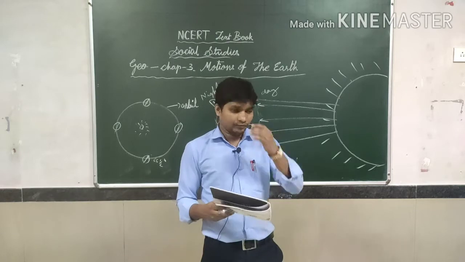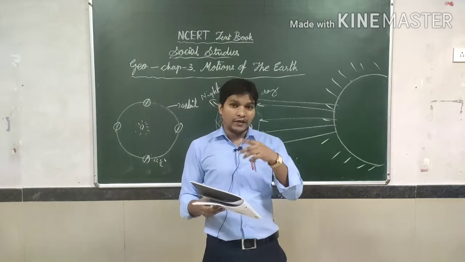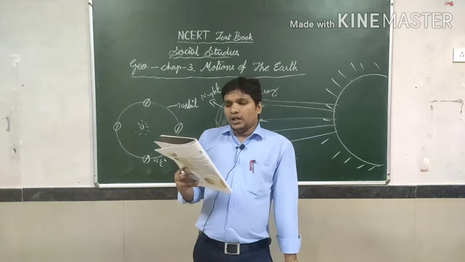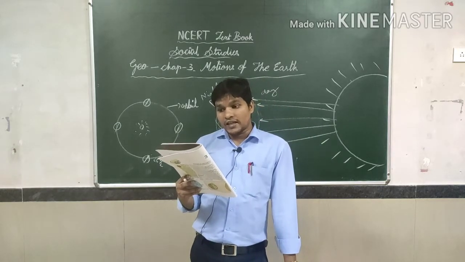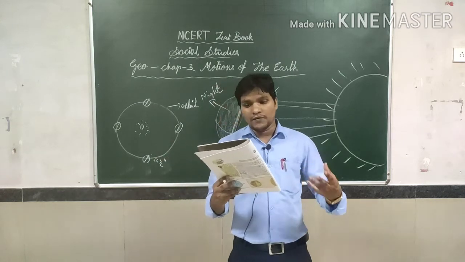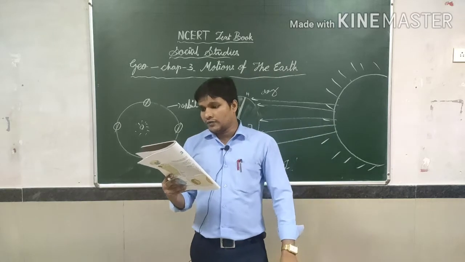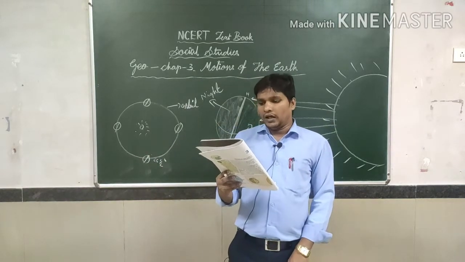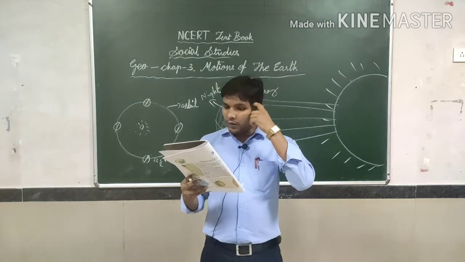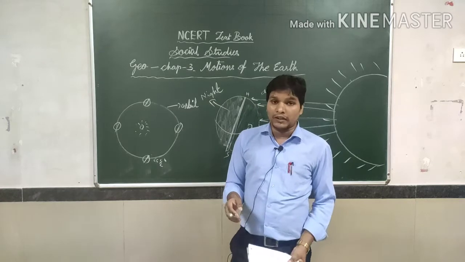Okay, I will read the paragraph, then after I will explain to you. The portion of the earth facing the sun would always experience day, thus bringing continuous warmth in the regions. The other half would remain in darkness and be freezing cold all the time, and life would not be possible in such extreme conditions. So this is the very important point.